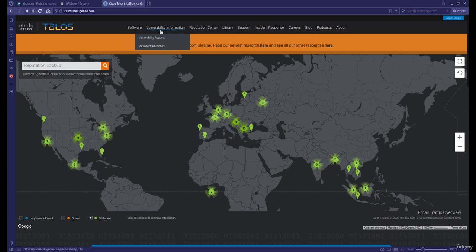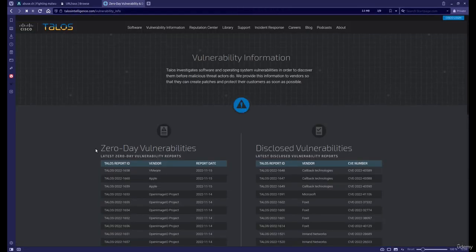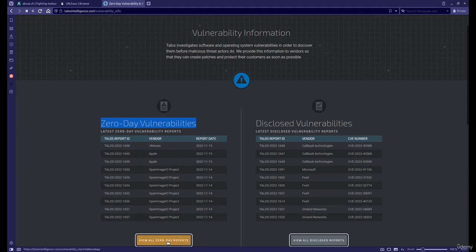Now, if you click on vulnerability information, you can find information about 0-days. So that is vulnerabilities in software that have not actually been fixed yet. They can be abused by an attacker. You'll see different vendors here of software that has 0-day vulnerabilities.